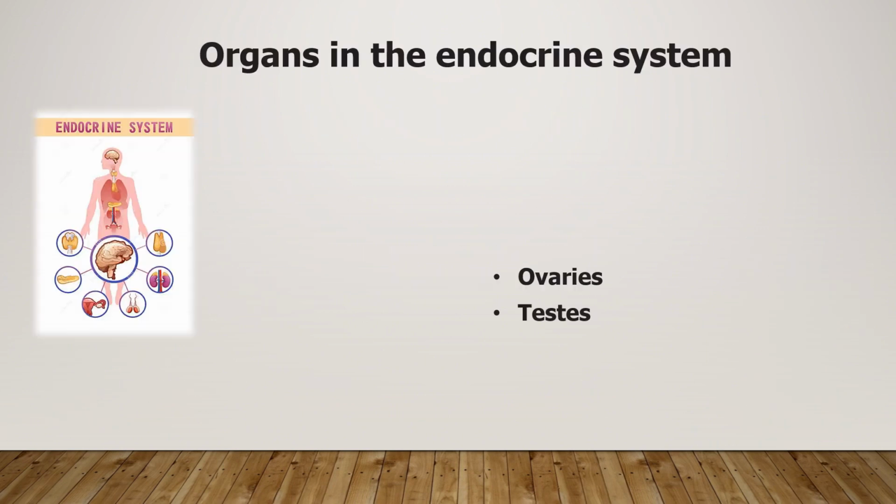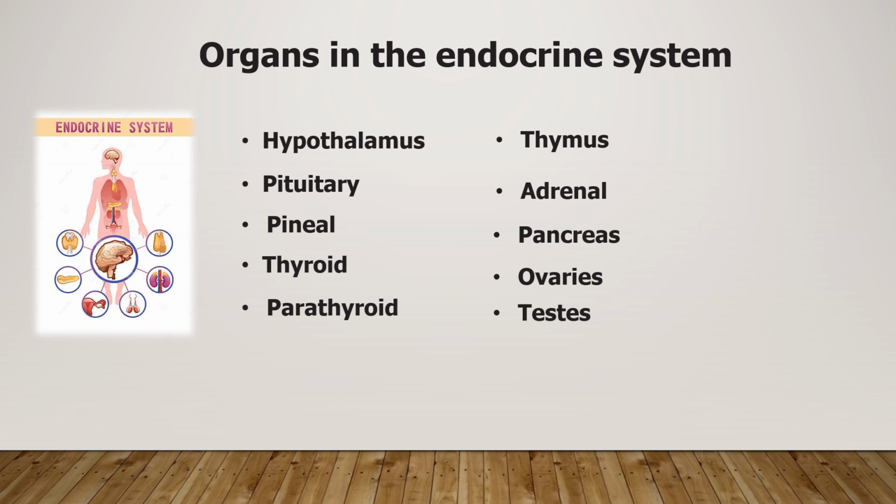The glands of the endocrine system are where hormones are produced, stored, and released. Each gland produces one or more hormones which depend on the target specific organs and tissues in the body. The glands of the endocrine system include the hypothalamus, pituitary, pineal, thyroid, parathyroid, thymus, adrenal, pancreas, ovaries, and testes.